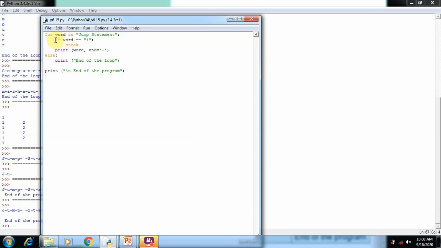This condition, the if condition, is not executed even a single time. So the break statement terminates the whole loop and doesn't allow the else part of the for loop to execute. So this is the concept which you want to understand: whenever a break statement is used within the for loop, it terminates the whole loop. Even the else part is not allowed to execute.